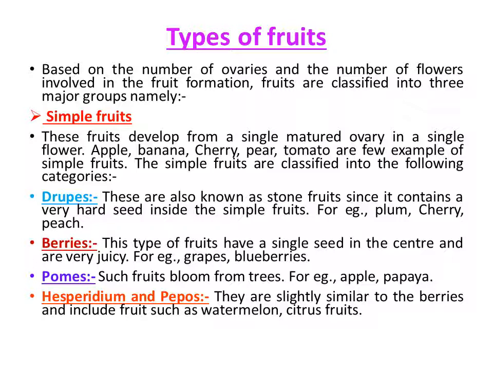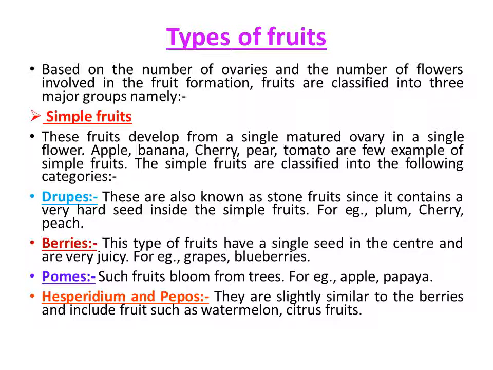Types of fruits. Based on the number of ovaries and the number of flowers involved in fruit formation, fruits are classified into three major groups. Simple fruit: these fruits develop from a single matured ovary in a single flower. Apple, banana, cherry, pear, and tomato are a few examples of simple fruit. Simple fruits are further classified into the following categories.